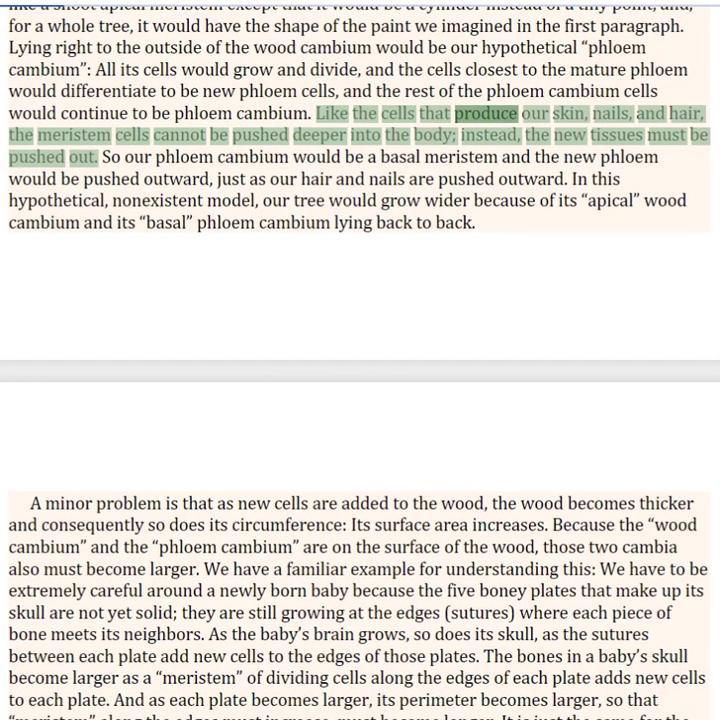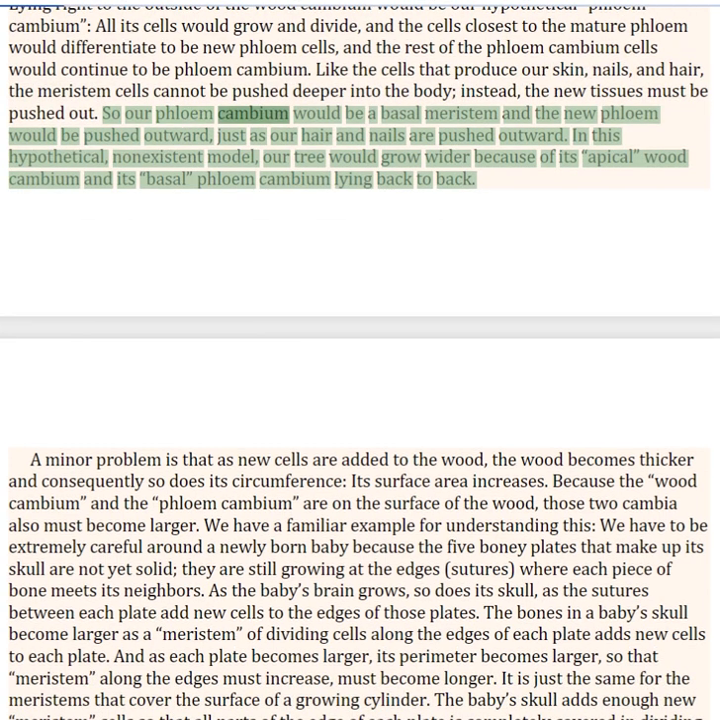Like the cells that produce our skin, nails, and hair, the meristem cells cannot be pushed deeper into the body. Instead, the new tissues must be pushed out. So our phloem cambium would be a basal meristem and the new phloem would be pushed outward, just as our hair and nails are pushed outward. In this hypothetical, non-existent model, our tree would grow wider because of its apical wood cambium and its basal phloem cambium lying back to back.